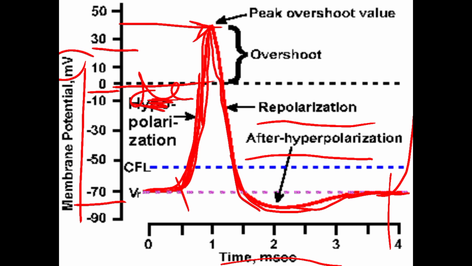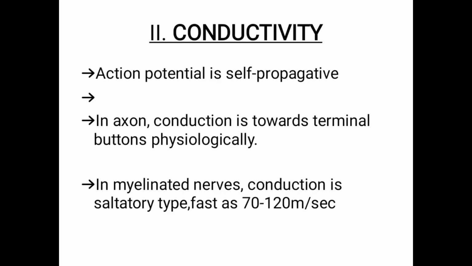Like this it is happening as long as the stimulation is present. Okay, so now excitability is over. The nerve cell got the stimulation, got excited and produced the action potential. After producing the action potential, it has to pass to another nerve, and that is called conductivity. The conductivity, the second property,